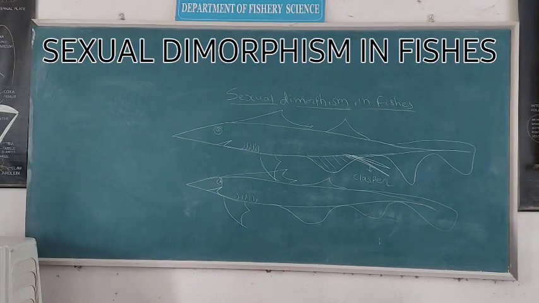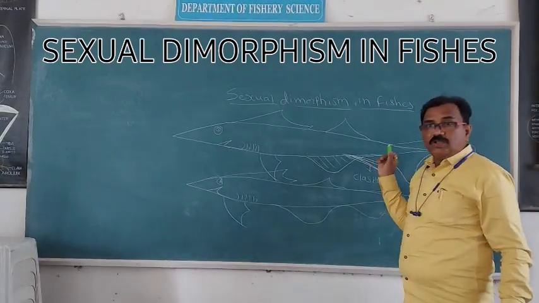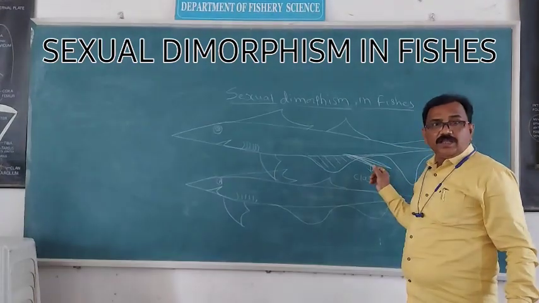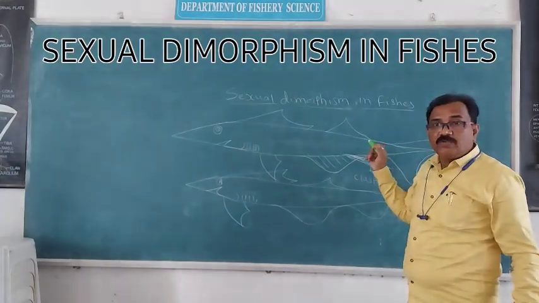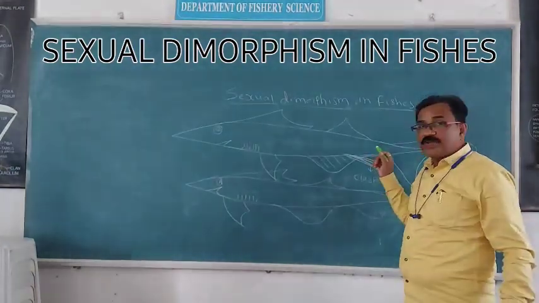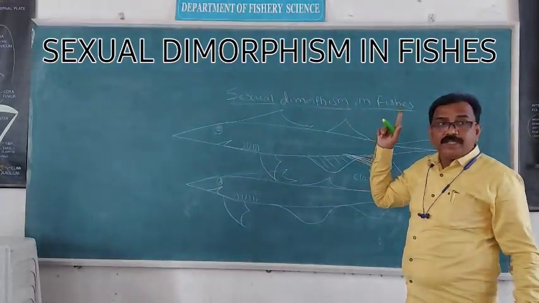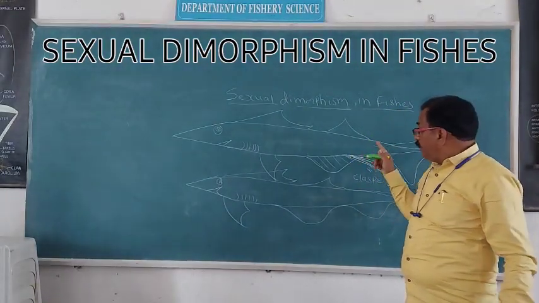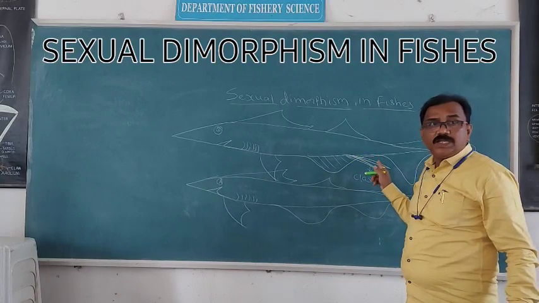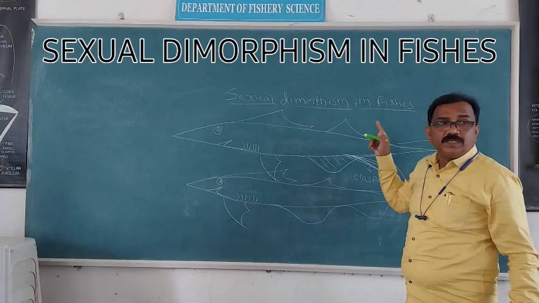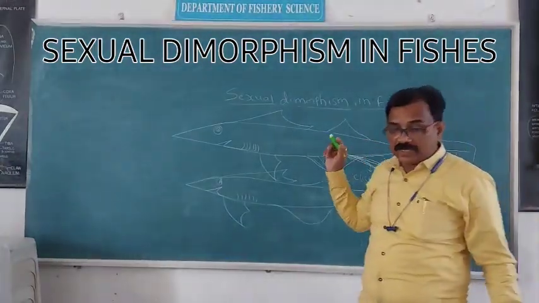That is the class for male copulatory organ. It is elongated, rod-like structure, present just behind the pelvic fin, only in male shark and absent in female shark. Depending on this, you can identify whether the fish is male or female. That is the first example, shark.